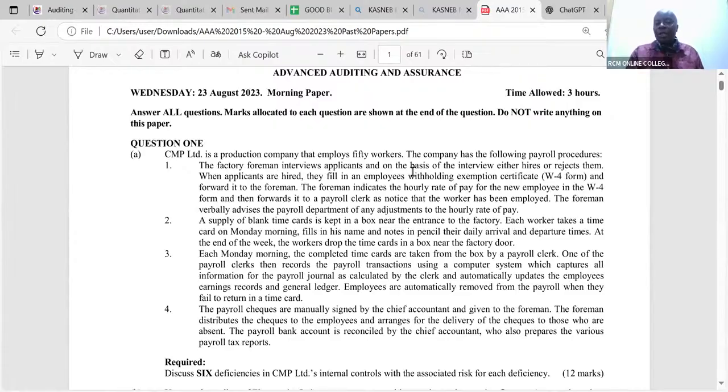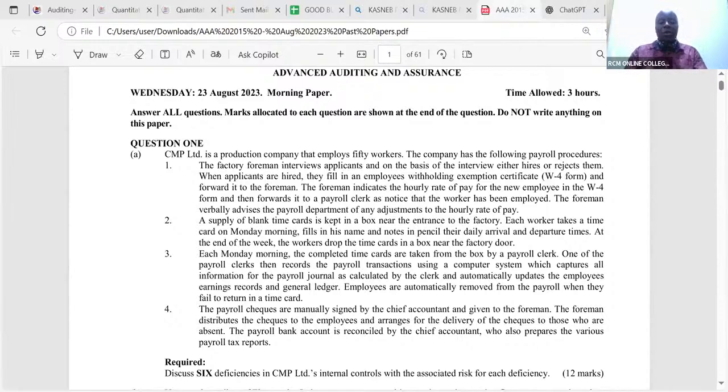No segregation of duties. This guy is interviewing them and is going ahead to make the decision to hire or reject them. When applicants are hired, they fill in an employee's withholding exemption certificate W4 form, and again, what do they do here? They forward it to the foreman. Ladies and gentlemen, we have what we call aggregation. In audit, we have aggregation. Aggregation basically is when you put so many activities on one person.